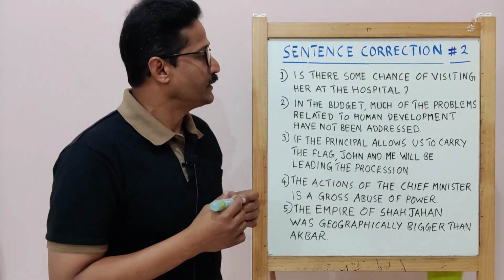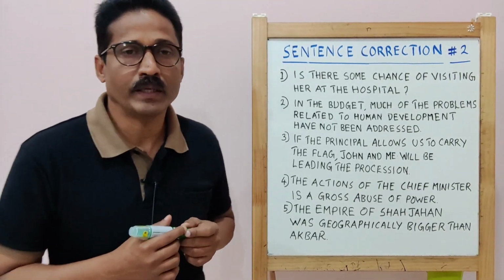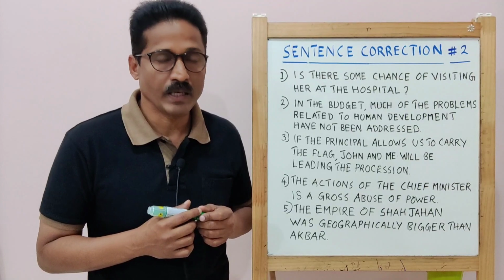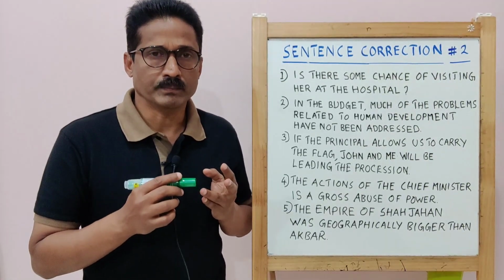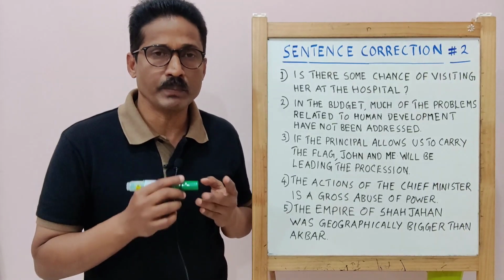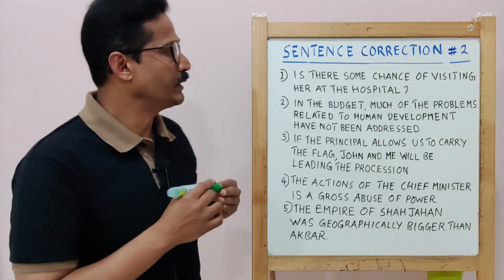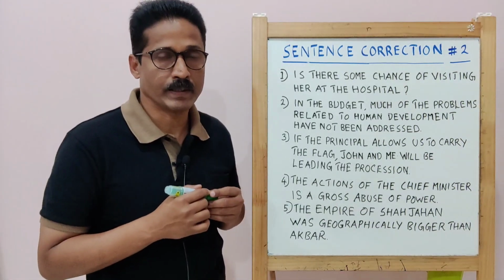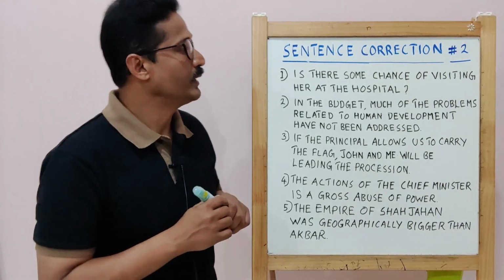This is an interrogative sentence. You know, there are a few types of sentences, namely declarative sentence, exclamatory sentence, imperative sentence, and interrogative sentence. This is an interrogative sentence. Here, the problem is in an adjective.